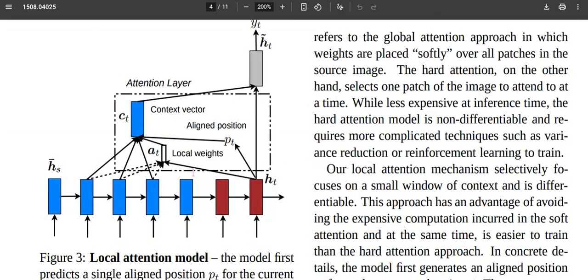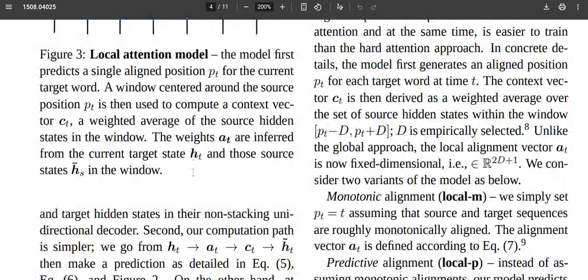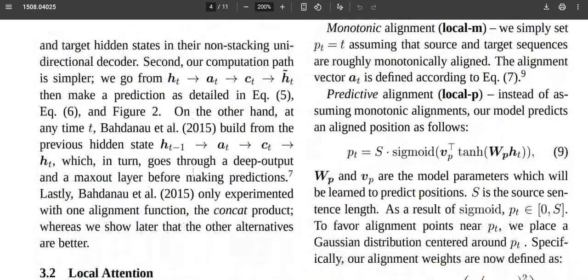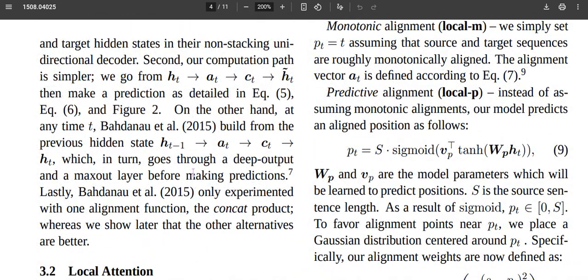And similarly, the local attention mechanism selectively chooses a few hidden states and has a bias on them, not giving attention to all of them, only choosing a few among the hidden states based on a certain setup, which we will not go deep into. The only thing is we understand that there is a hard attention mechanism and a soft attention mechanism, or a global attention mechanism and a local attention mechanism.